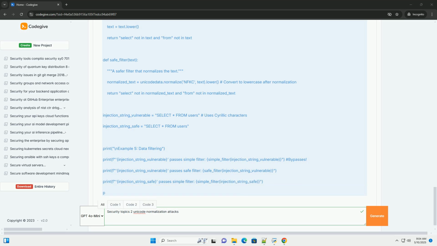NFKD: ff, decomposed into 2 separate f characters. 3. The problem: Unicode equivalence and security implications. The core issue is that 2 strings that appear the same might have different Unicode representations.